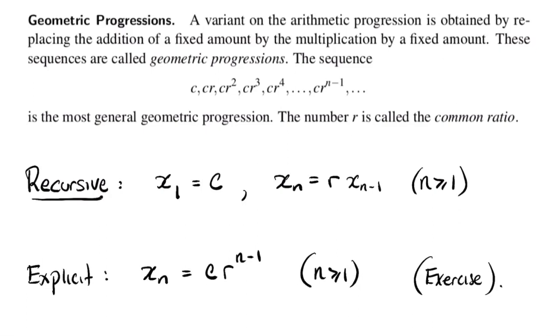Analogous to an arithmetic progression is a so-called geometric progression. There, instead of generating subsequent terms by adding some number that's staying fixed, we do it by multiplying. So in geometric progressions, we multiply by some fixed amount. It's called the common ratio, because the ratio of any two consecutive terms never changes. Not the difference, but the ratio. So we call such a thing a geometric progression.